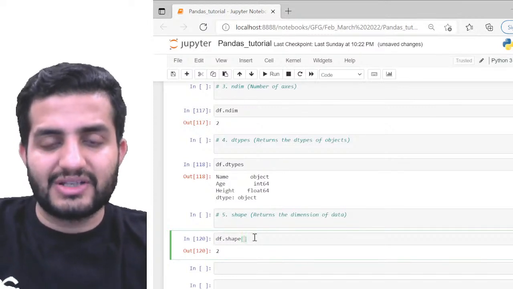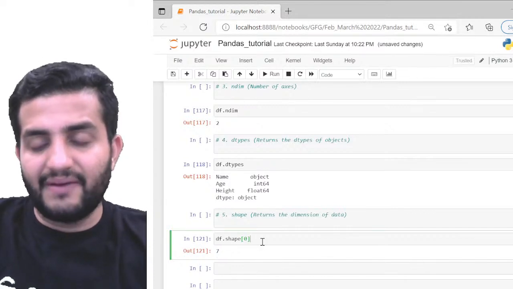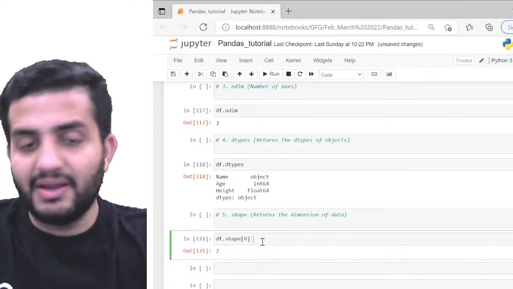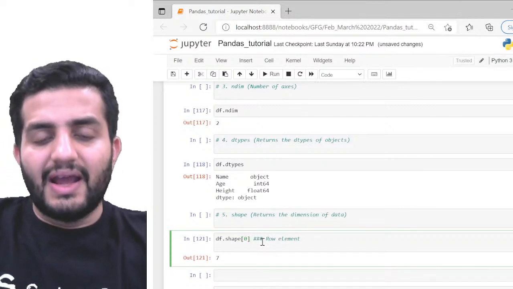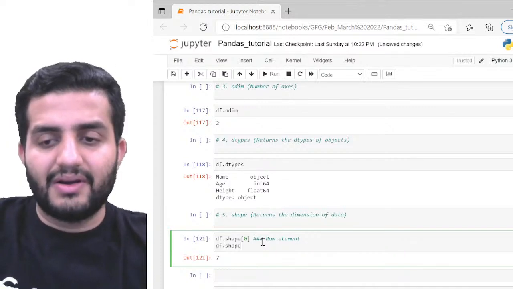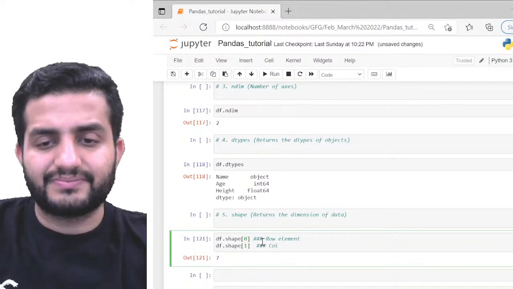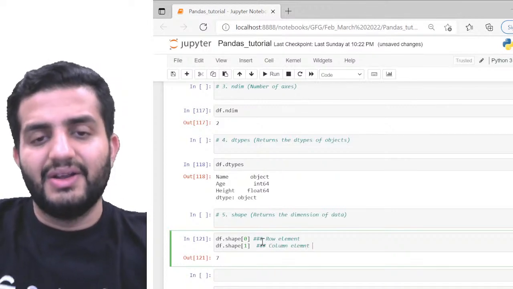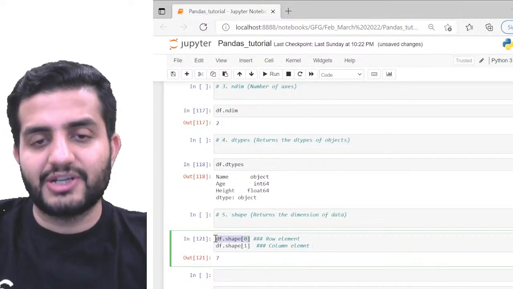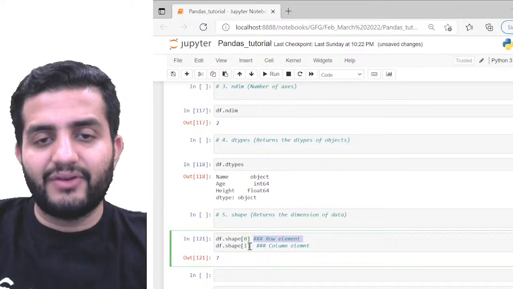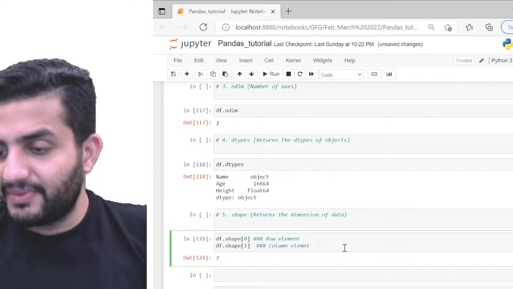By giving the indexes. For example, if I give 0, I'll get the first element, which is nothing but my row. So by default, df.shape[0] is my row element, and df.shape[1] will be my column element, isn't it? So I can find out how many rows and how many columns by just doing this. If I do df.shape[0], I'll get the number of rows, and df.shape[1], I'll get the number of columns. That's pretty much what df.shape does.